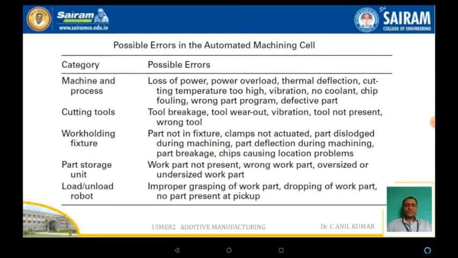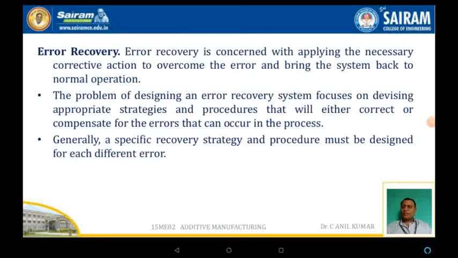Along with error detection, error recovery is another major parameter in the process of automation. As you know, error recovery is concerned with applying the necessary corrective actions to overcome the failures or the errors.